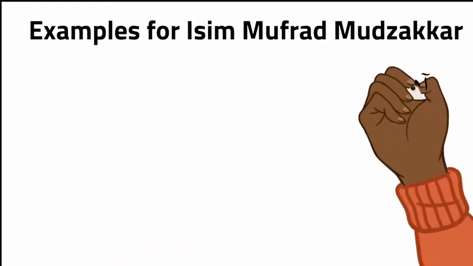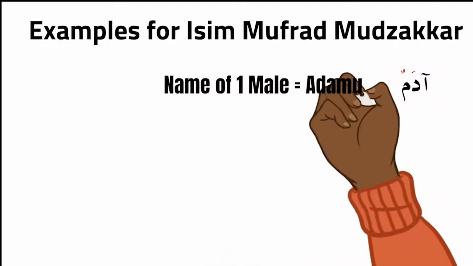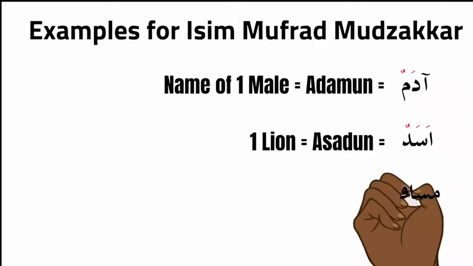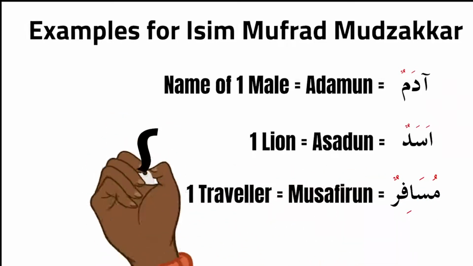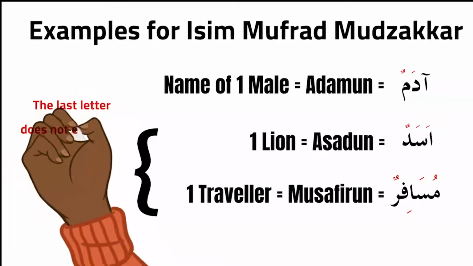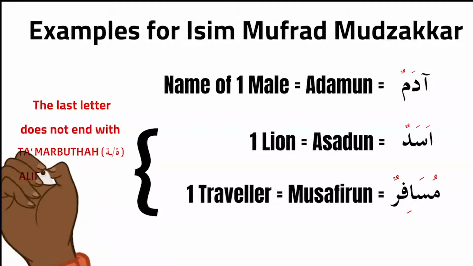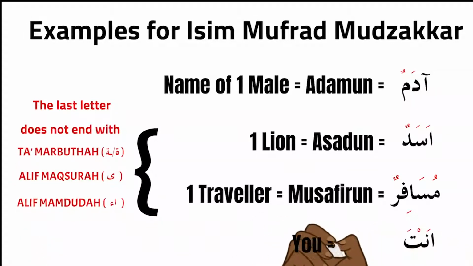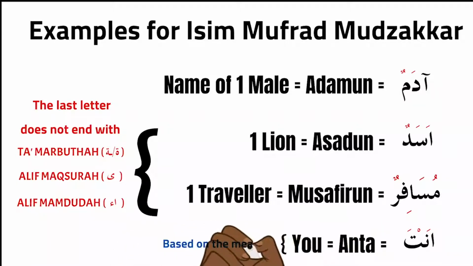Examples for Isim Mufrad Mudzakkar: Adaman, name of one male. Asadan, one lion. Musafiran, one traveler. The last letter does not end with تاء مربوطة, ألف مقصورة, ألف ممدودة. Anta, you. Based on the meaning.